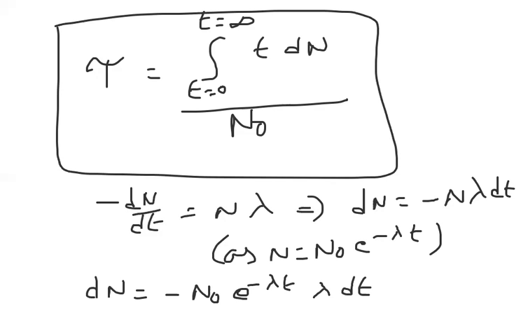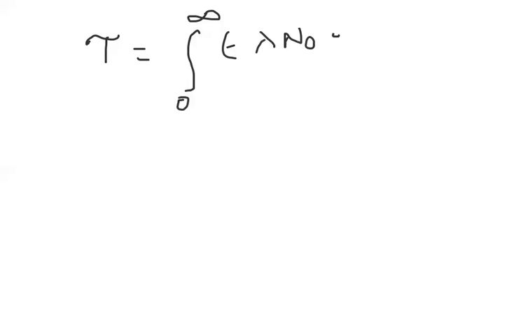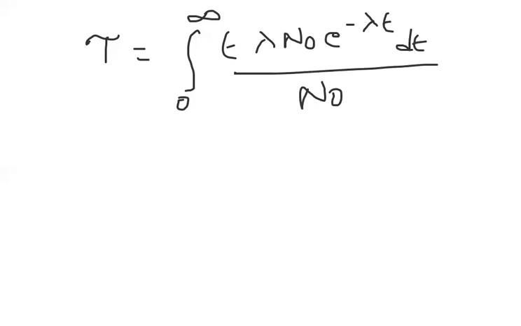So finally, by substituting this, I can write tau is equal to the integral with limits 0 to infinity of t lambda N naught e power minus lambda t dt by N naught. This is my final formula. If you simplify this, I am not deriving this integration, because I would have to apply the integration by parts method and everything.